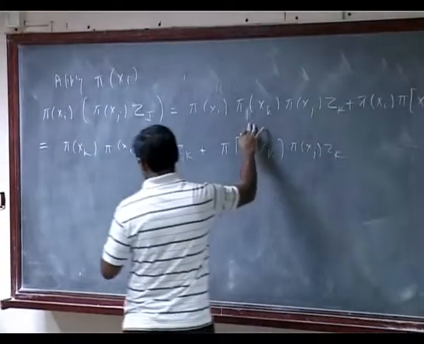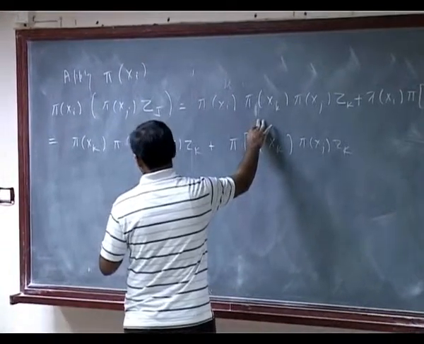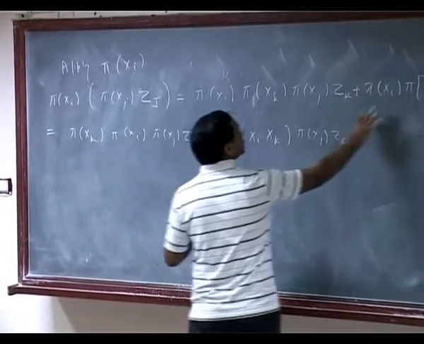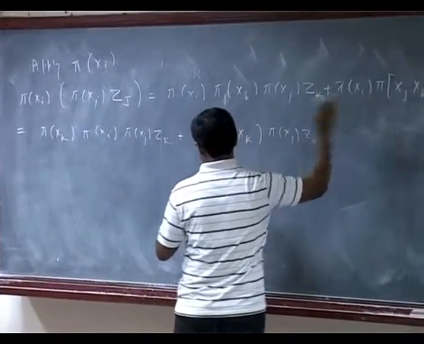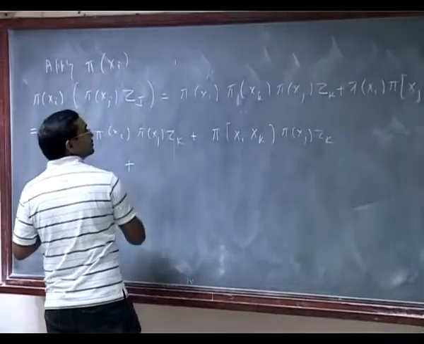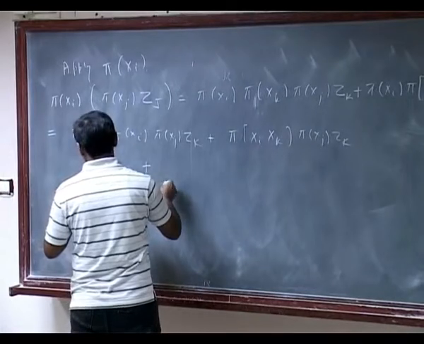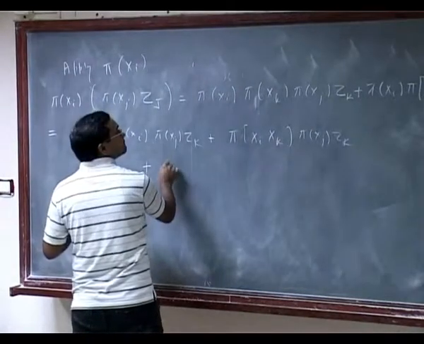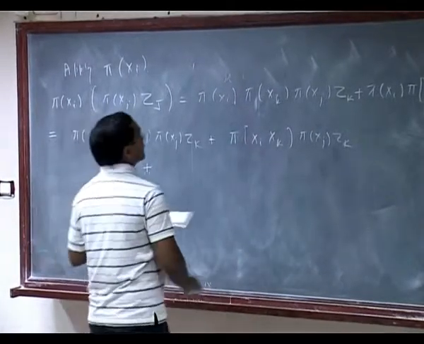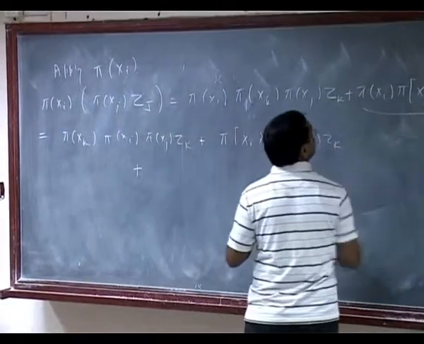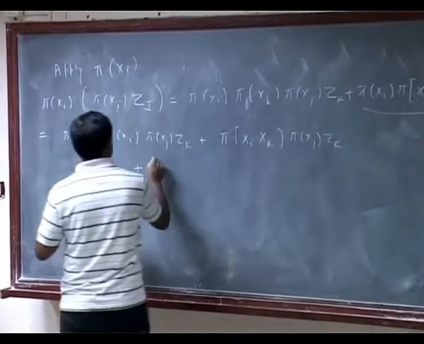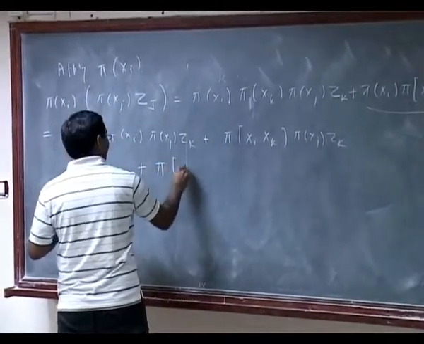So this I have written for the first term, and then for the second term also I am going to switch i and j. So again there will be two expressions like this. The second term is here, so I am going to switch them. So you can see that it will be a little complicated.